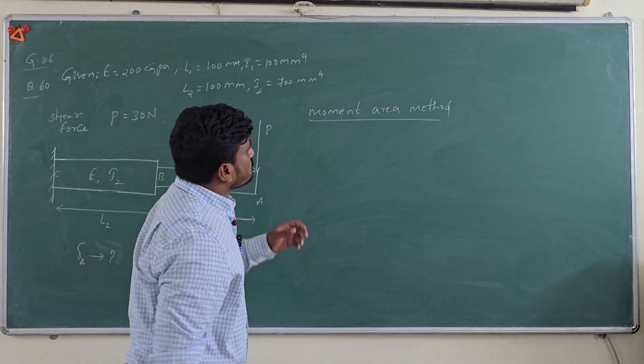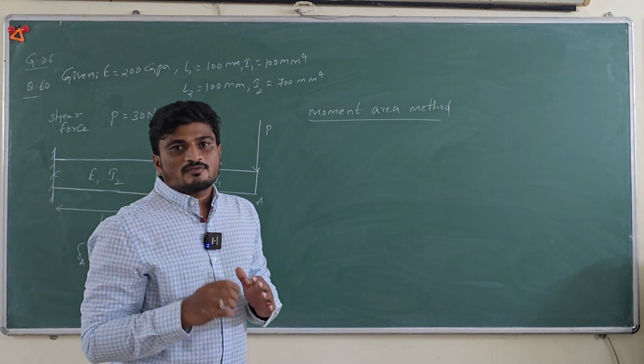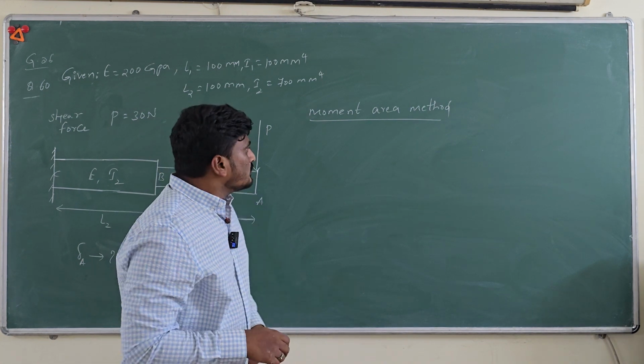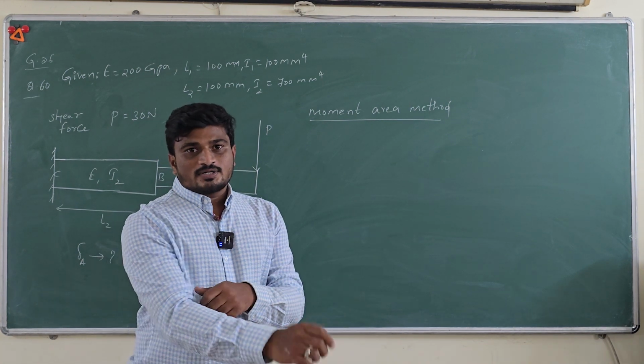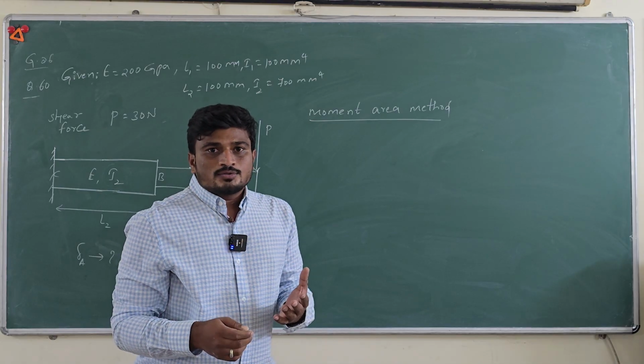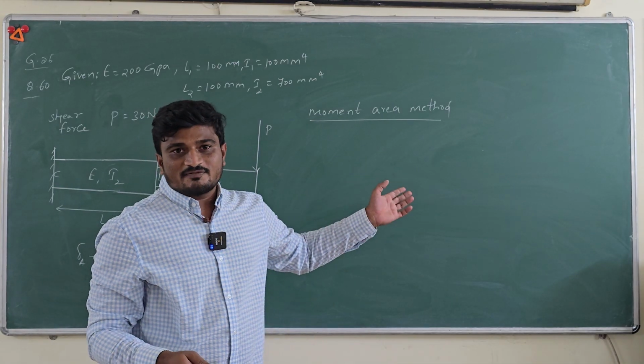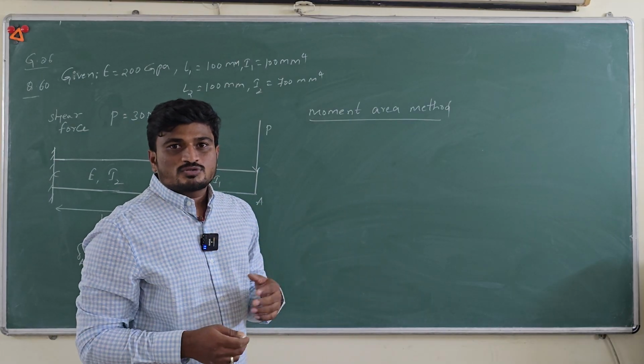If you want to solve this question using the moment area method, the first thing you should know is what the moment area method is. Basically it is given by Mohr, so Mohr's theorem 1 and Mohr's theorem 2. Since they are asking for the deflection, you can go for Mohr's theorem 2.